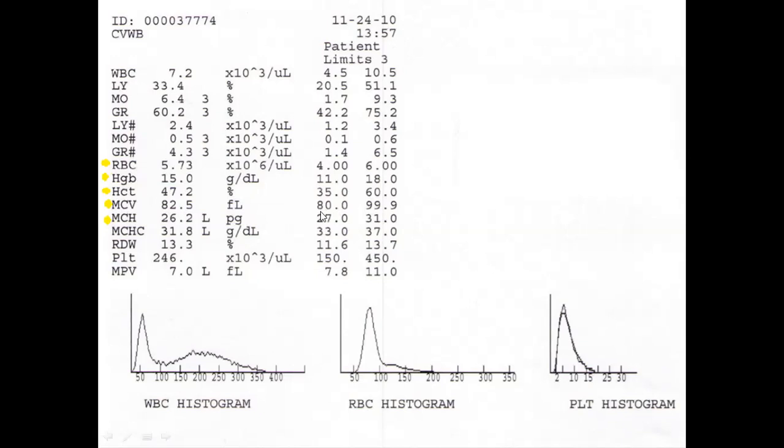If it is low, the size of the RBCs is decreased. Then we see the MCH, the mean corpuscular hemoglobin, which shows the hemoglobin level in the RBCs. If it is less than 27, we say it is hypochromia. So on the basis of hemoglobin, we label that the patient is anemic, and on the basis of the MCV and the MCH, we classify anemia into different types.